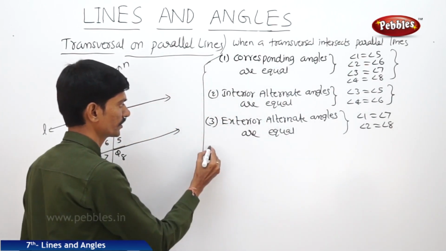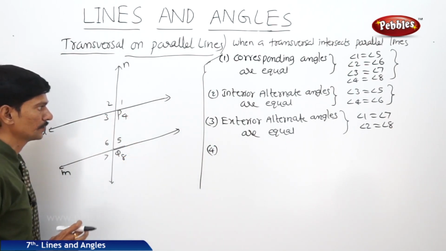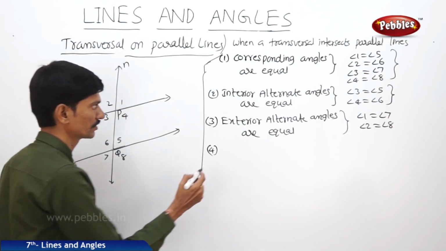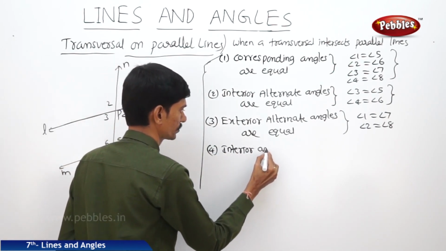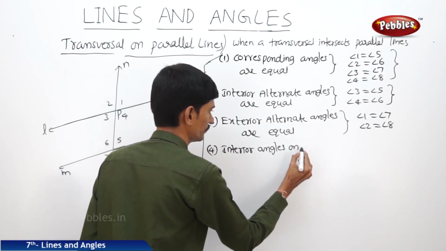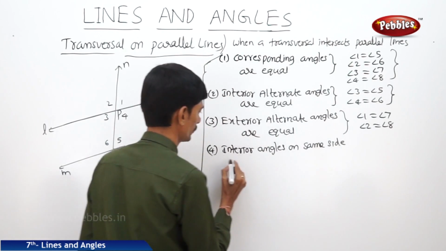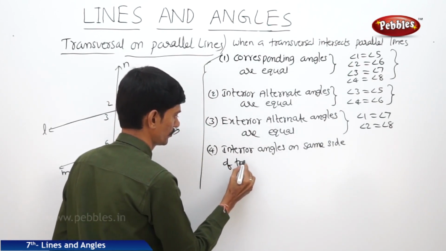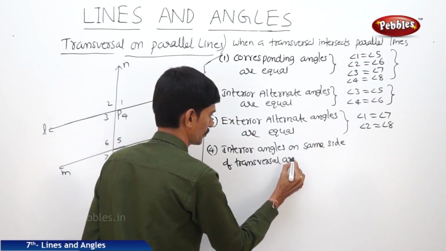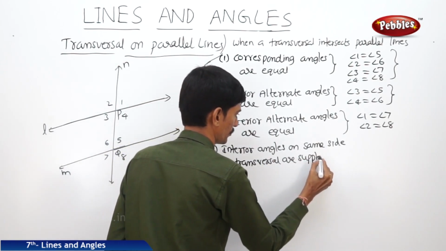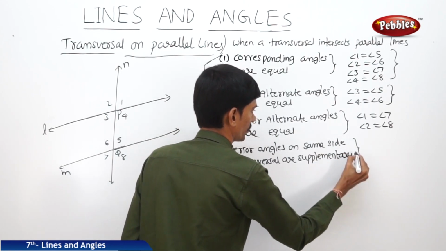Then the fourth property, the interior angles on same side of the transversal are supplementary.